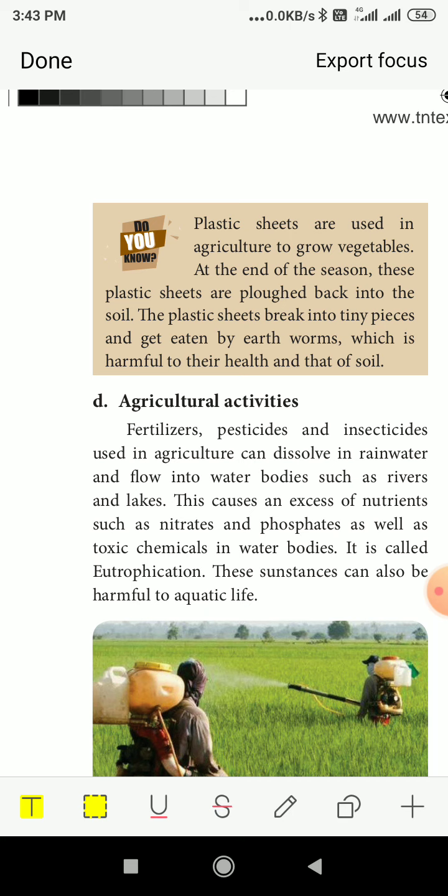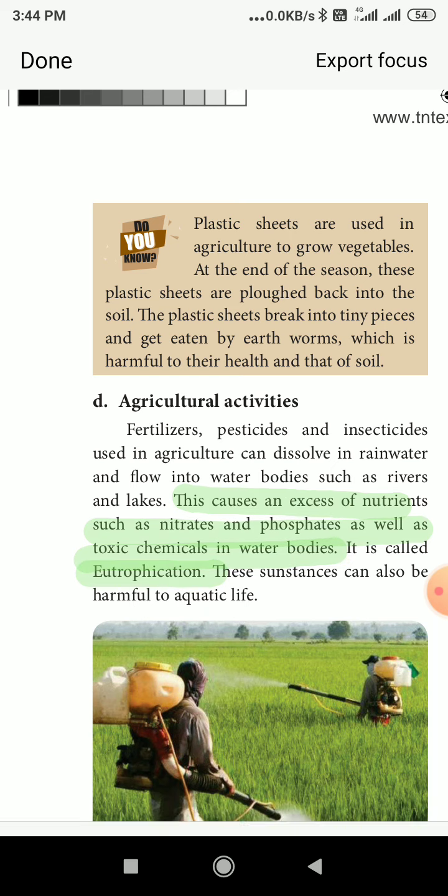Agricultural activities. Fertilizers, pesticides and insecticides used in agriculture can dissolve in rainwater and flow into water bodies such as rivers and lakes. You have studied in your lower classes, when we are using fertilizers or high chemicals for the growth of the plant, these also will get mixed with the water bodies. The excess of nutrients such as nitrates and phosphates, as well as toxic chemicals in water bodies, is called eutrophication. These substances can also be harmful to the aquatic life.